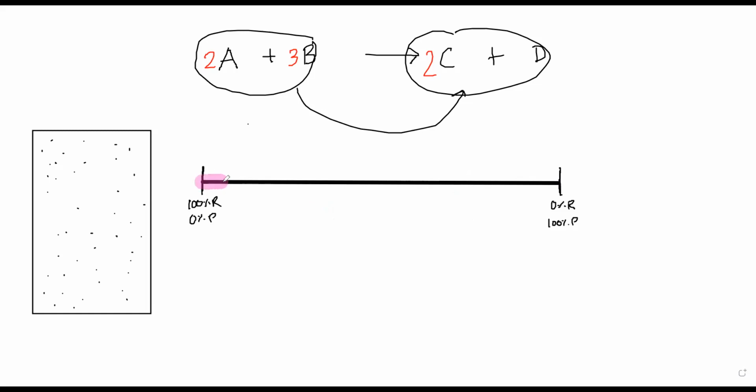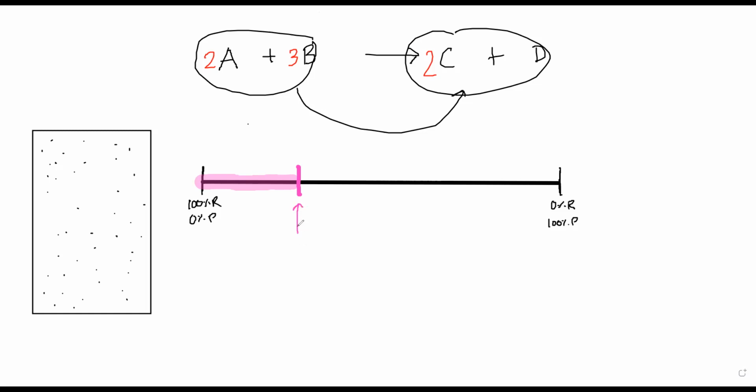So it starts from here, it proceeds, but somewhere it will pause, somewhere it will stop progressing. Why? Because equilibrium has been established over here. Wherever the equilibrium is established, the reaction doesn't proceed further from there. So this is the extent of the reaction. The reaction has gone till this extent.